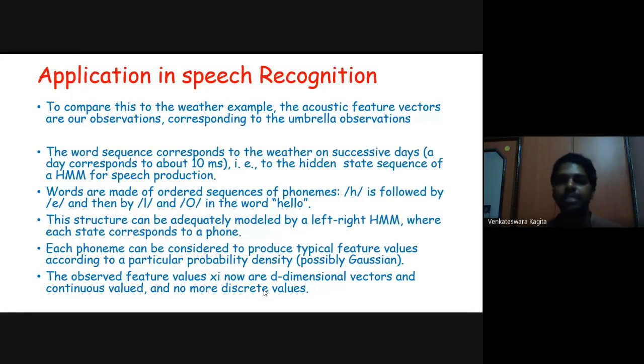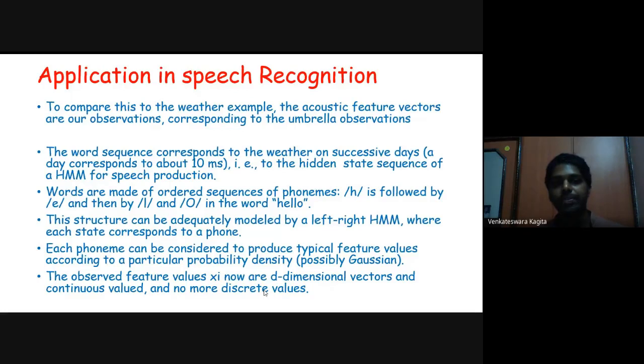And the sequence of words in this speech recognition system is equivalent to the sequence of states in the weather model, that is sunny, rainy, cloudy, or whatever. That is to provide an analogous comparison to the weather prediction model that we have already seen.